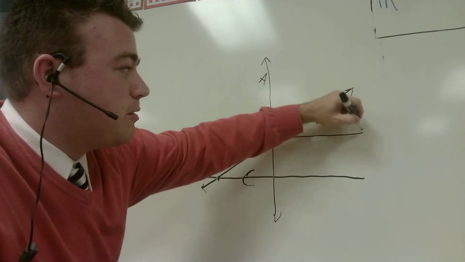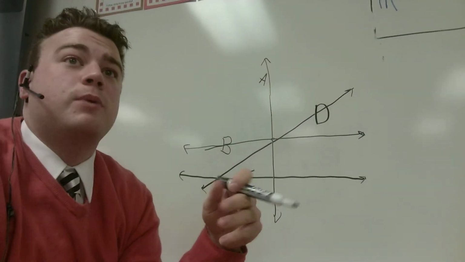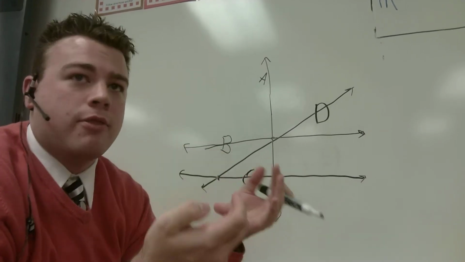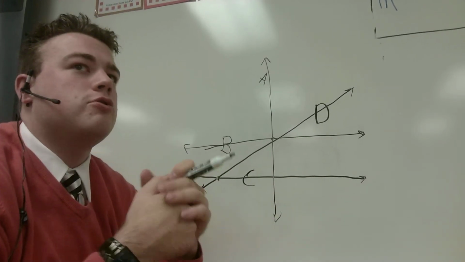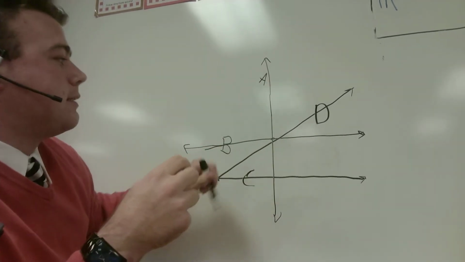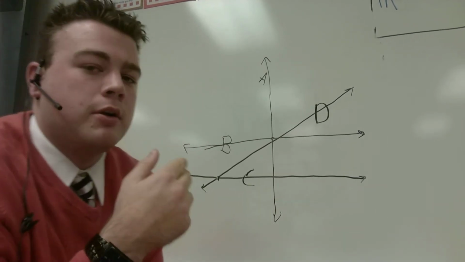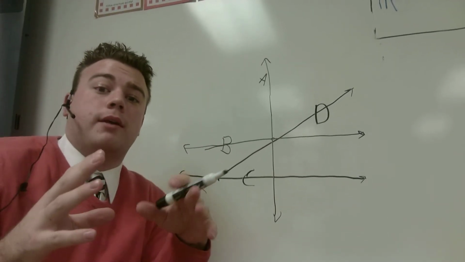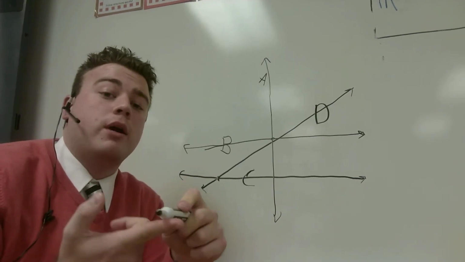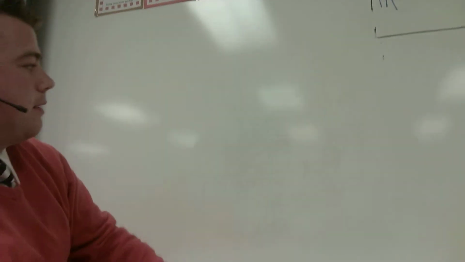So those are the big things we're going to talk about for 11-1. We have our point, which again shows one specific spot. We have our line. The arrows show that a line goes on and on forever. That's the most important part about a line. This is not a line because it does not have the arrows.